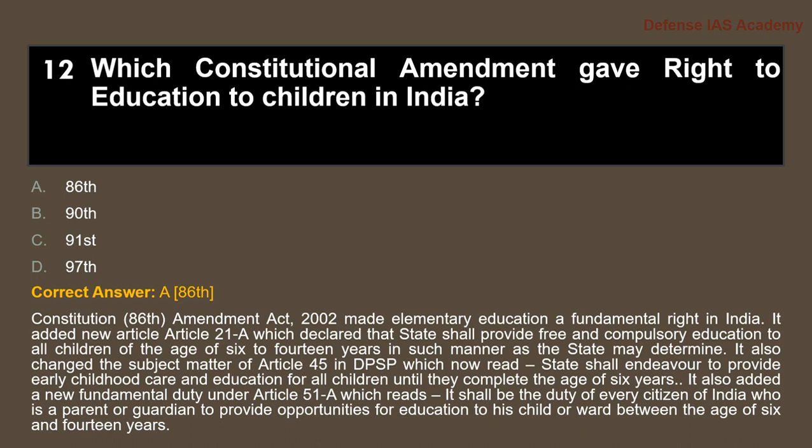It also changed the subject matter of Article 45 in the DPSP, which now reads, the state shall endeavour to provide early childhood care and education for all children until they complete the age of 6 years. It also added a new fundamental duty under Article 51A, which reads, it shall be the duty of every citizen of India who is a parent or guardian to provide opportunities for education to his or her child or ward between the ages of 6 and 14 years.